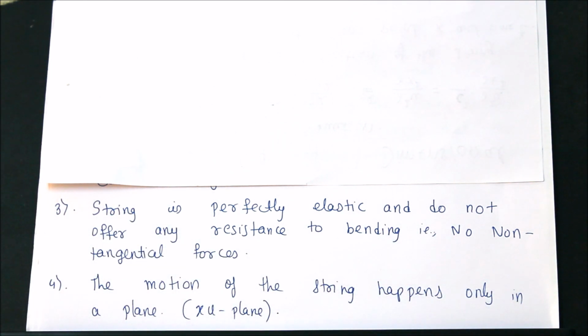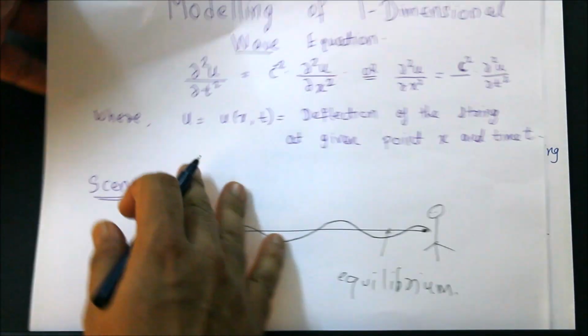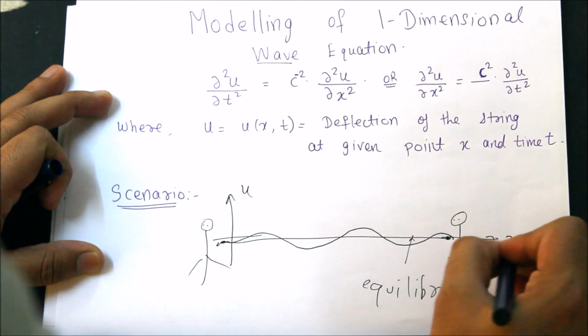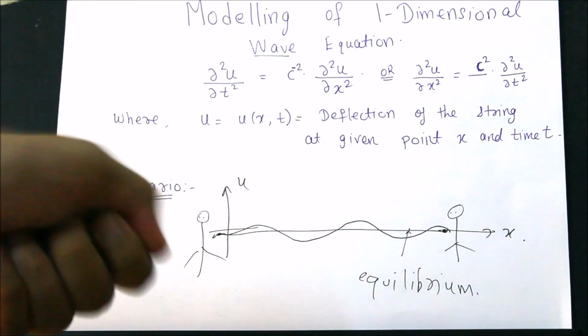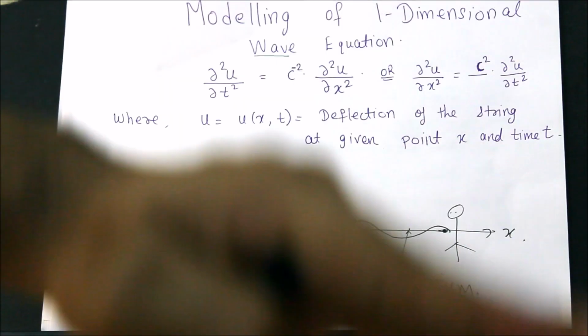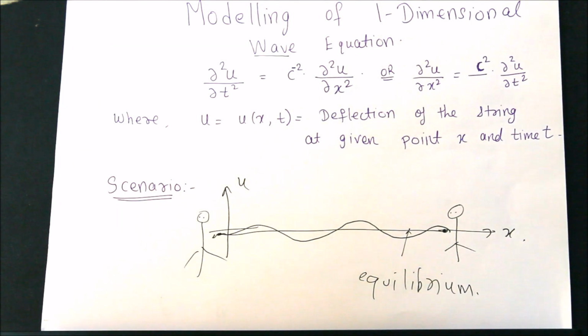The fourth point is that whenever I am doing this wiggle, the motion is happening only in one plane, which is nothing but my uv plane. If I call this my u, and this is my x, then the motion is happening in the uv plane. It's not that when I'm wiggling, the wire is coming over here in the z plane or going that side. No, it is happening only in one plane.